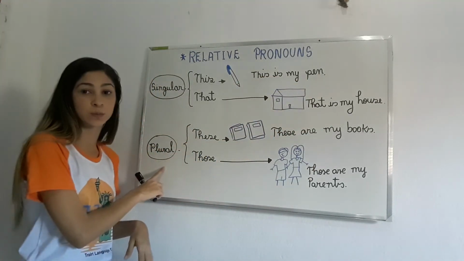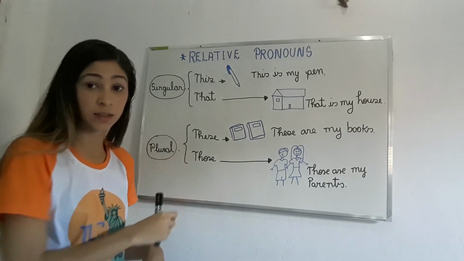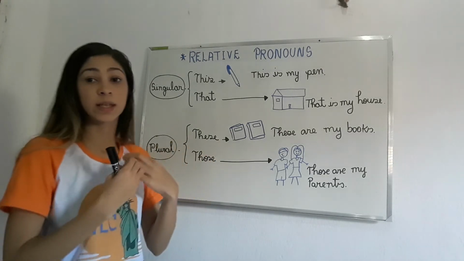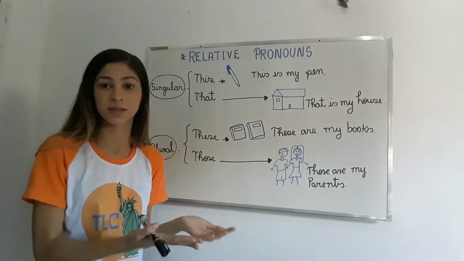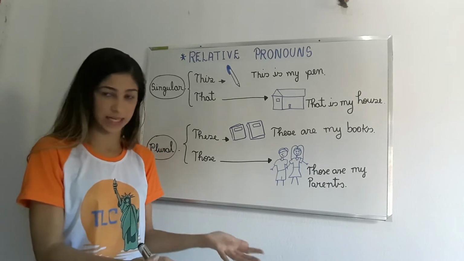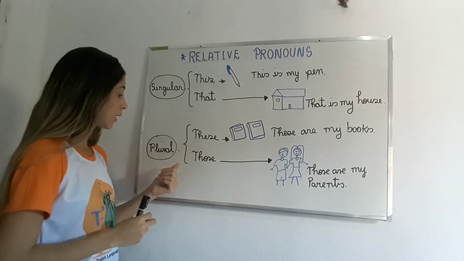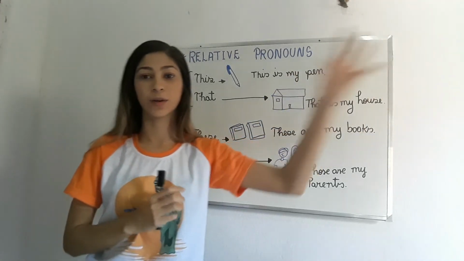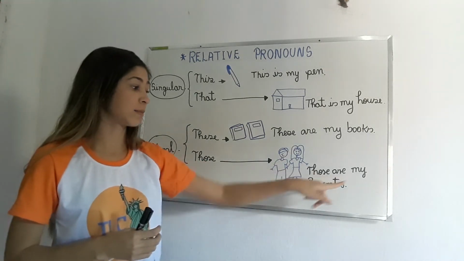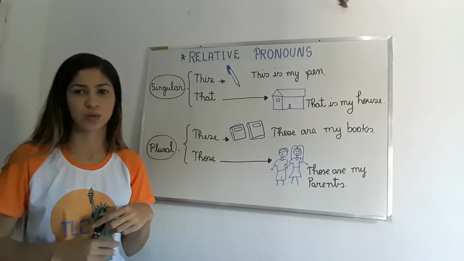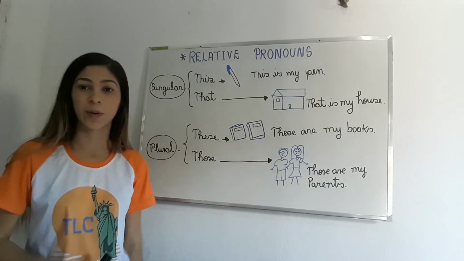Now we have the plural. In the plural, we have these and those. Okay? So, these is when it's near me. So, these are my books. What's this? These are my books. There are 2 books. And those, when the things are far from me, look, far from me, those are my parents. Who are those? Quem são aqueles? Those are my parents.